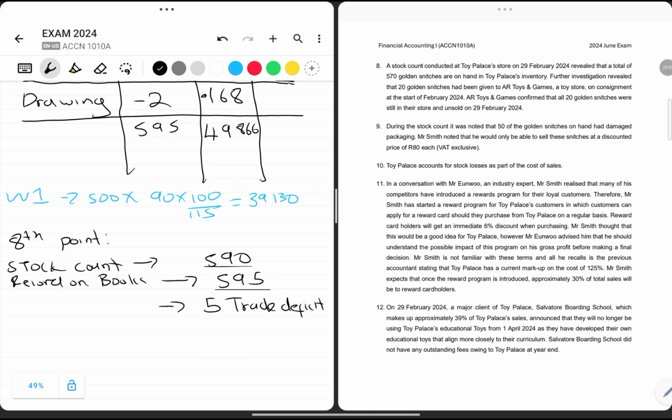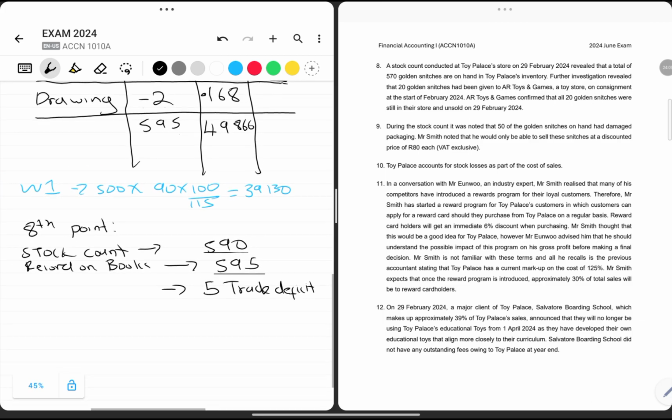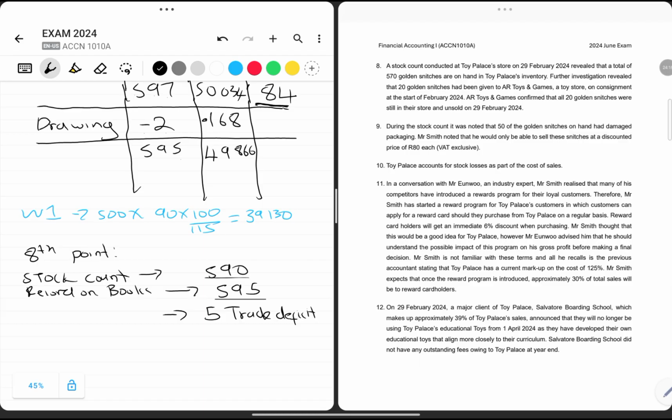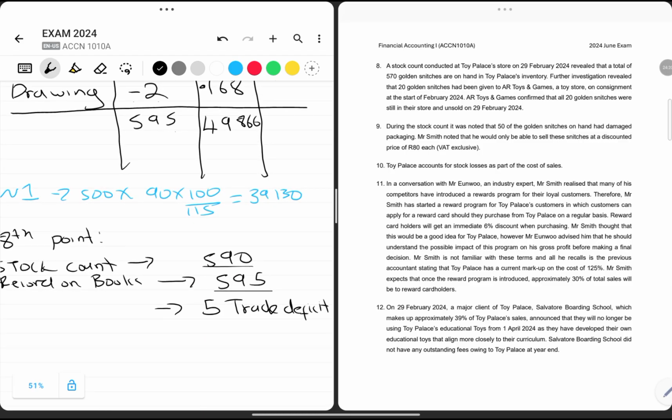Whenever we have more on our records and less on our stock count, it means what we had is not a true reflection, meaning errors might have occurred, or fraud might have been occurring. So at this point, we should adjust our records down to 590. To adjust them, we need to deduct the value of inventory. We know that 5 units should be taken out because this is a stock loss.